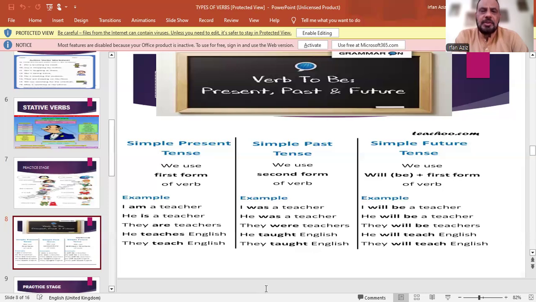In simple present, we use the first form of the verb, like I am a teacher, he's a teacher, they are teachers, he teaches English. And in simple past, we use the second form of the verb. For to be verbs, I was a teacher, he was a teacher, they were teachers. And in simple future, we use will be plus the first form of the verb, like I will be a teacher, he will be a teacher, they will be teachers.